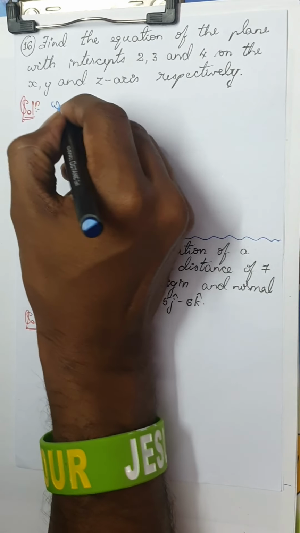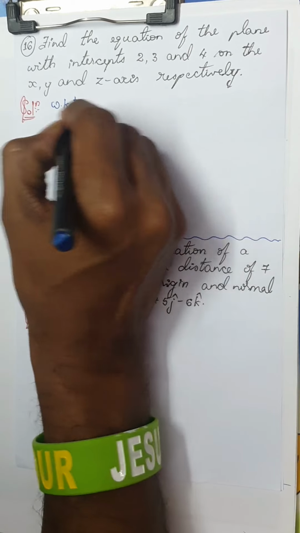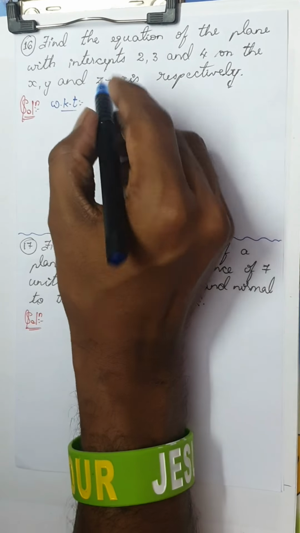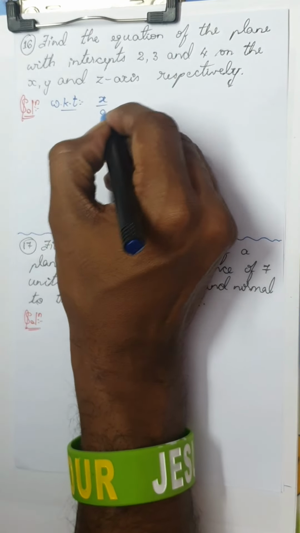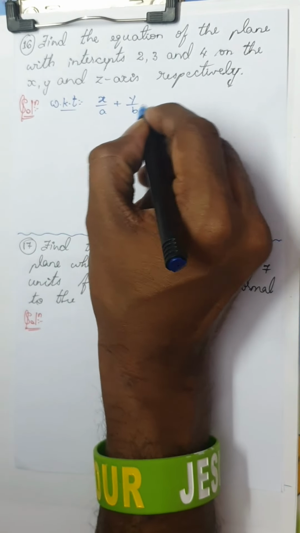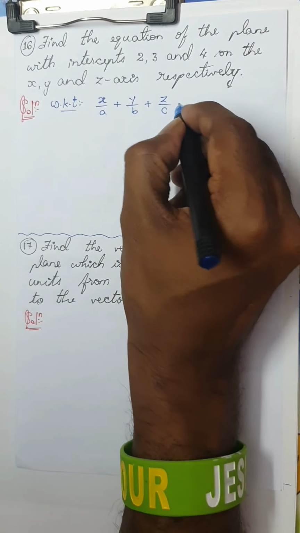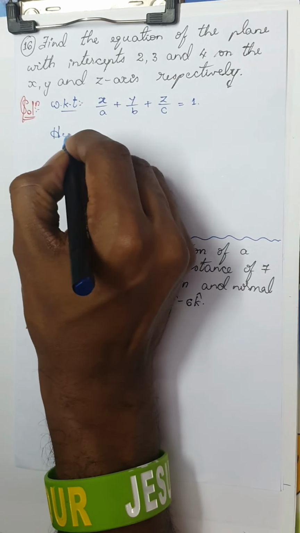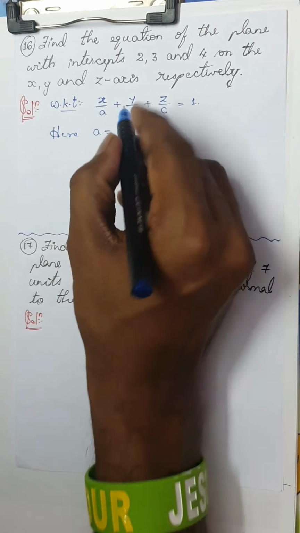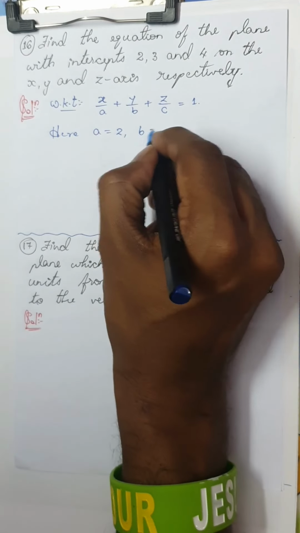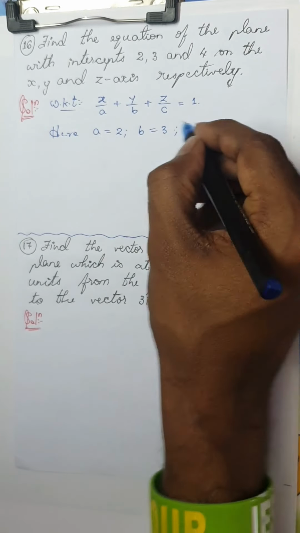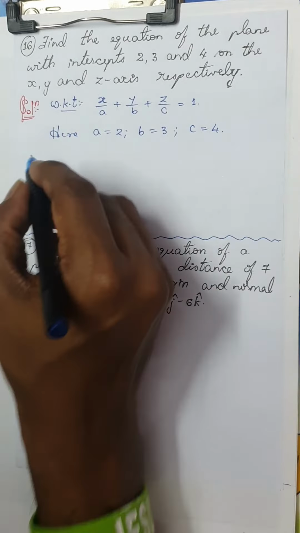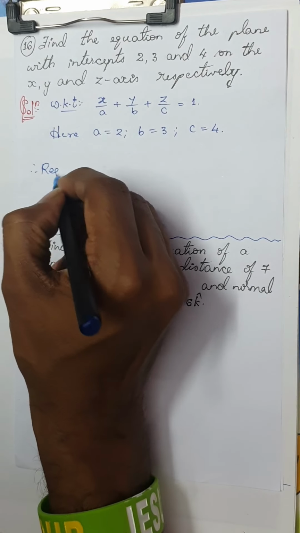So we know the intercept form of the equation of the plane: x by a plus y by b plus z by c is equal to 1. Here you can write a is equal to 2, b is equal to 3 and c is equal to 4.